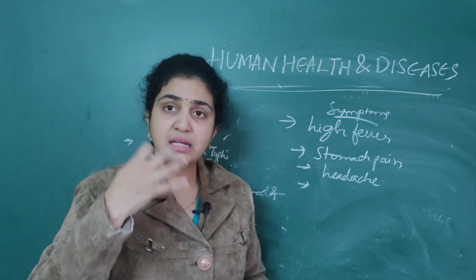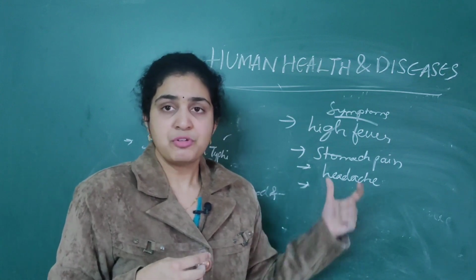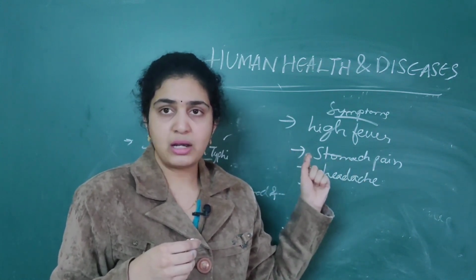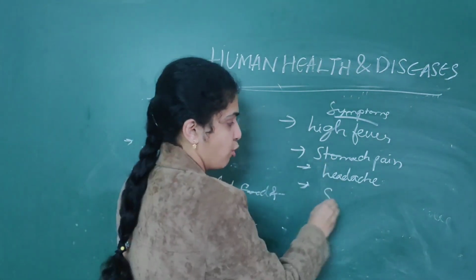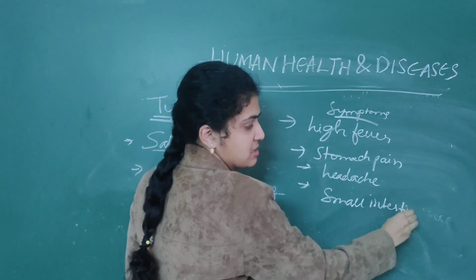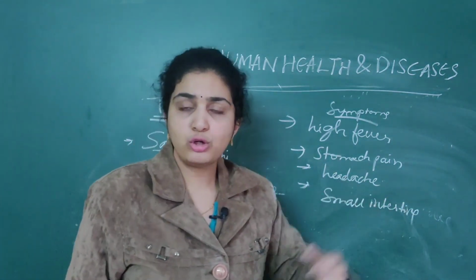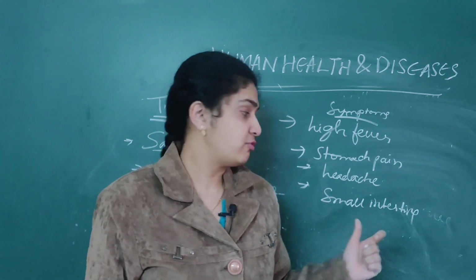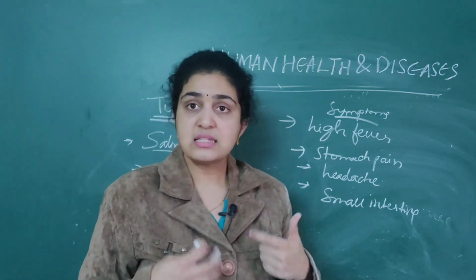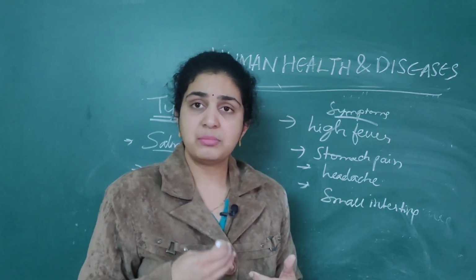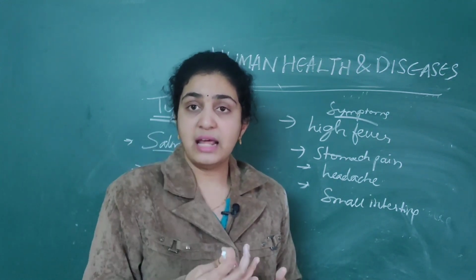In extreme cases, Salmonella typhi first goes into the small intestine. They may perforate the small intestine, or they survive there through contaminated food and water. Later, in severe cases, typhoid may be fatal, which means it may lead to death.